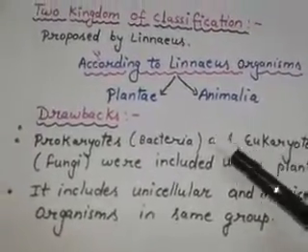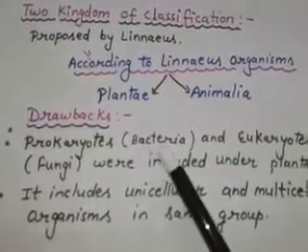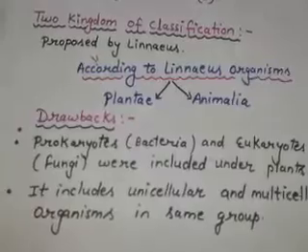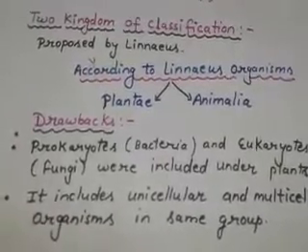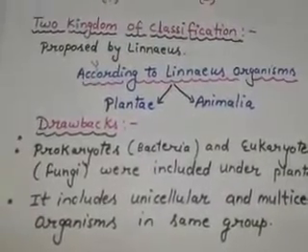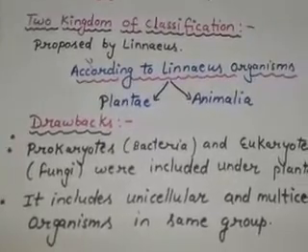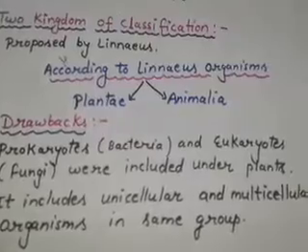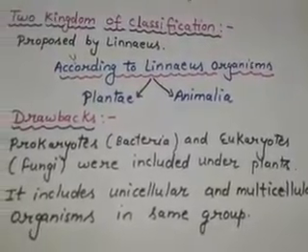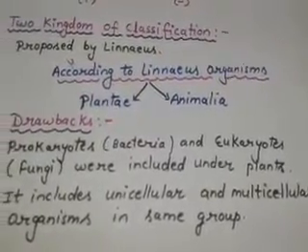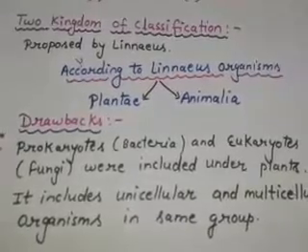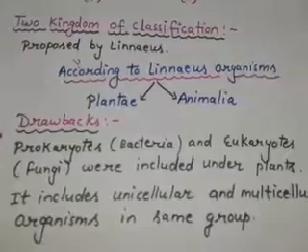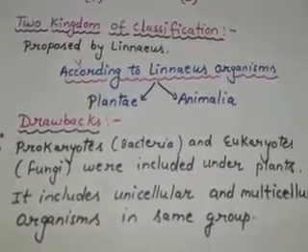One is prokaryotes just like bacteria and eukaryotes just like fungi were included under plants. Okay. And next we have the second drawback, that is it includes unicellular and multicellular organisms in the same group. Okay. Just like for example Chlamydomonas and Spirogyra are grouped into the same group.